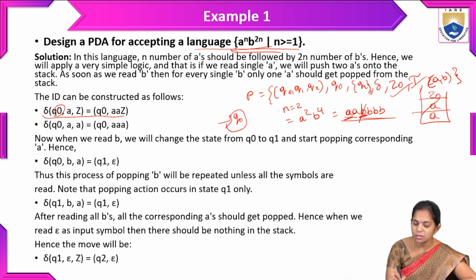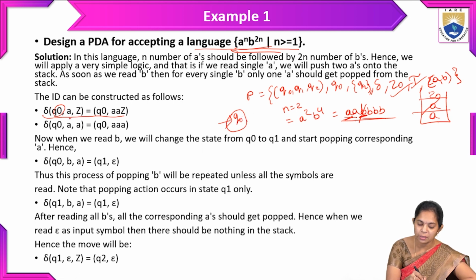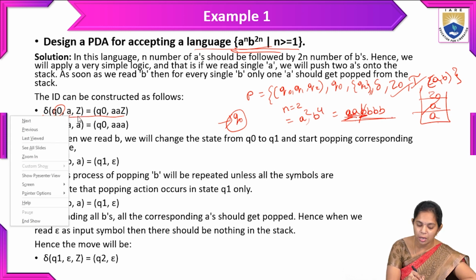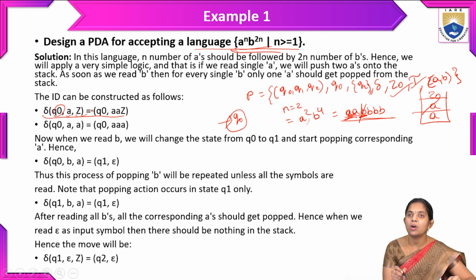Here, in the initial state, Q naught appears with the input symbol. W represents unconsumed input, and in that the first one is A. Whenever A appears on the input, initially the stack has the symbol Z or Z naught, the initial stack symbol.